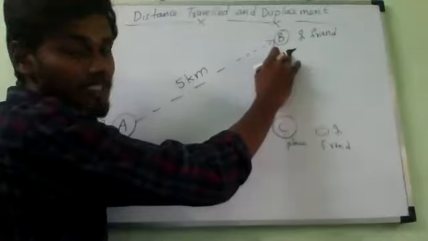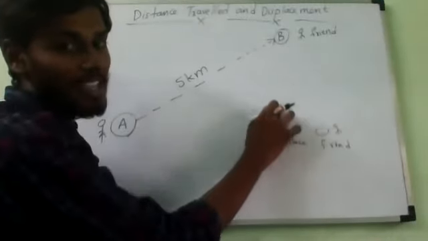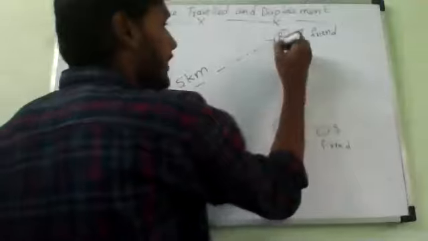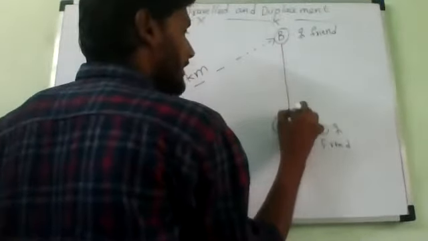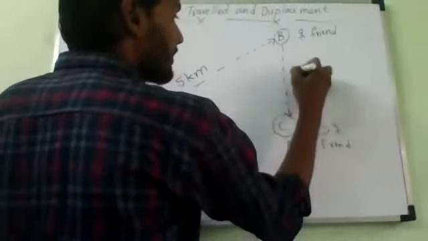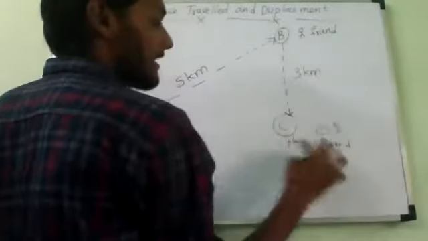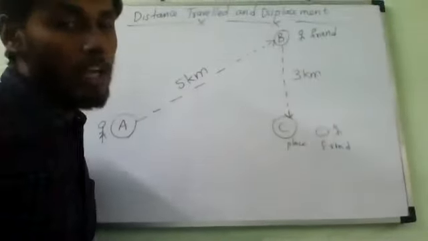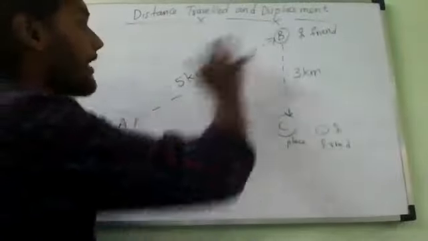Yes, sir. Now, after meeting the friend who is living at B, he started moving towards C. Then he travels another 3 kilometers from B to C to reach the point C. Now the man goes along the path ABC.